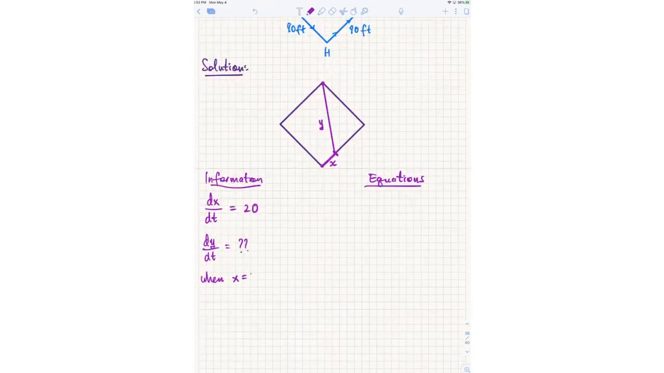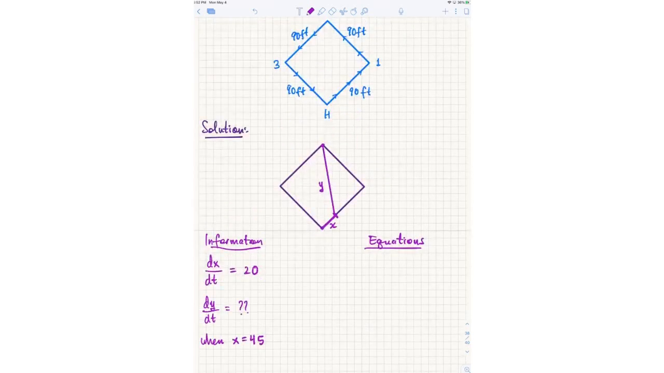So far, notice what is happening here. This is just like any other related rates question, right? You have several quantities that are changing over time, but they depend on each other. X and Y here depend on each other, because we're going to see that there's an equation between them. If each base is only 90 feet long, obviously X and Y can't be arbitrary. We'll see that in a second.